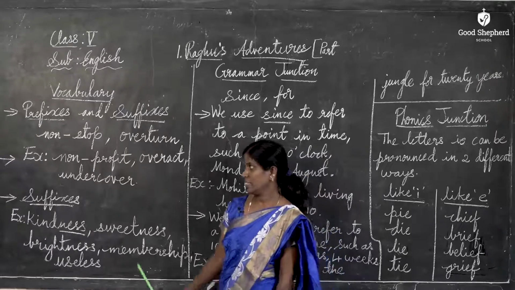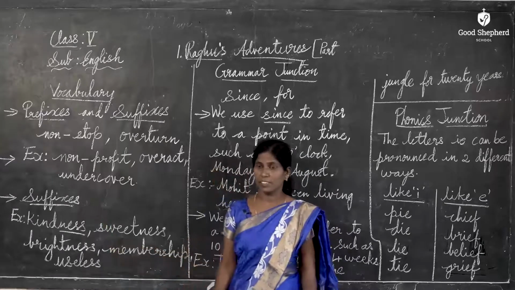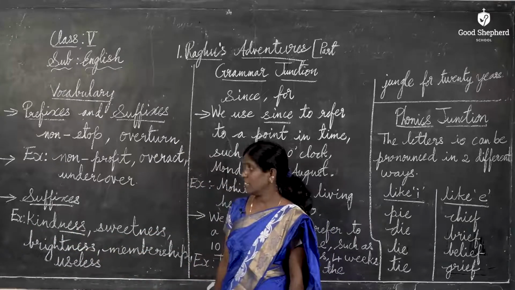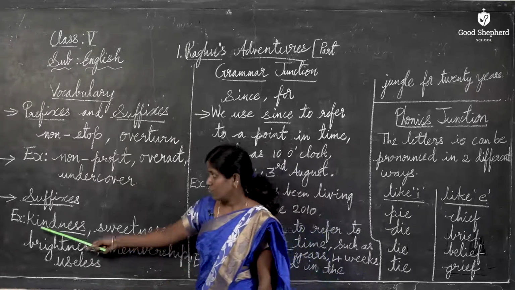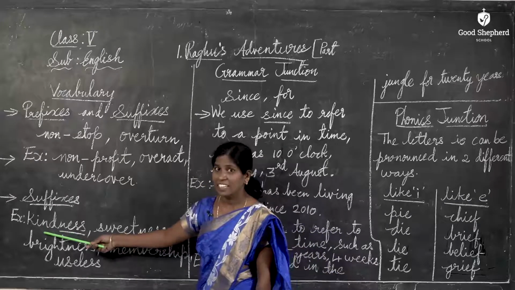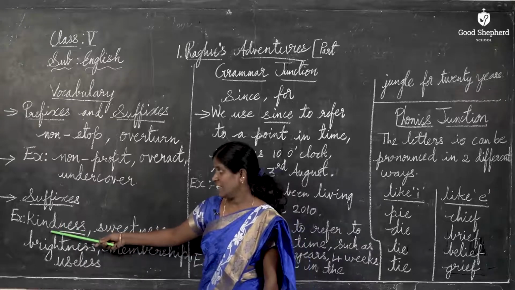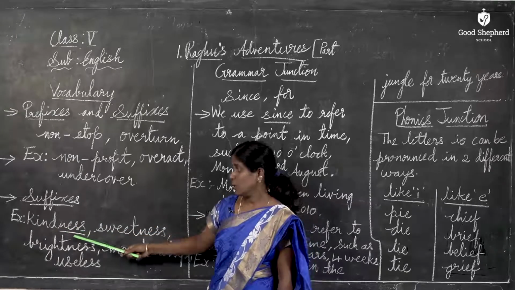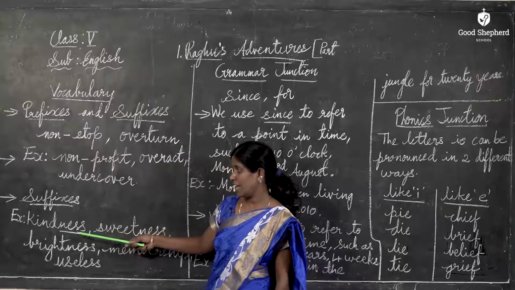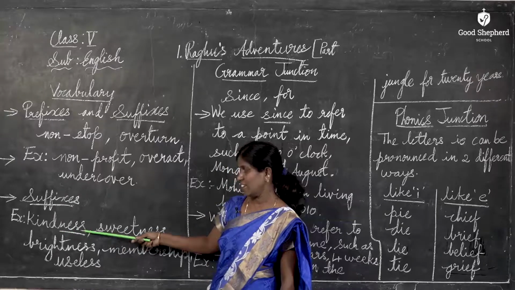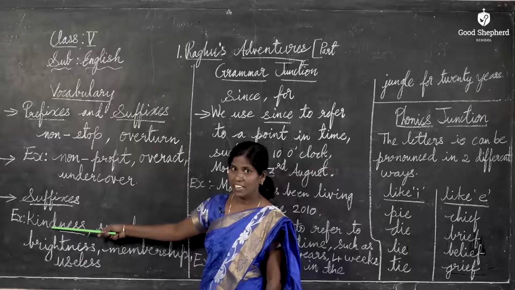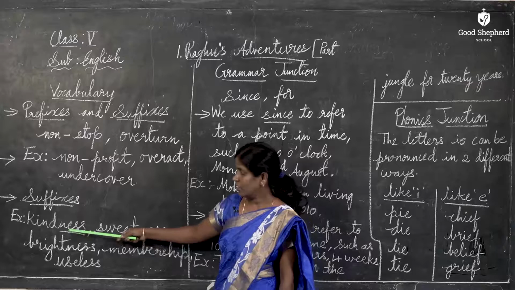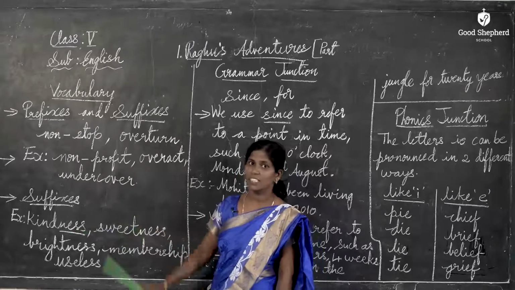Next, let us see what are suffixes. Here there are examples of words with suffixes. See, kindness: K-I-N-D, kind, N-E-S-S, ness, kindness. So here this word is formed by adding N-E-S-S at the end of the word kind. So the word becomes kindness. Here N-E-S-S is the suffix.